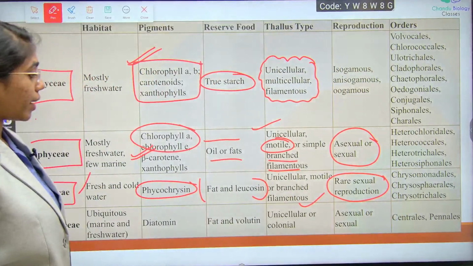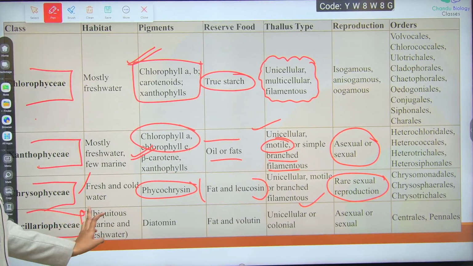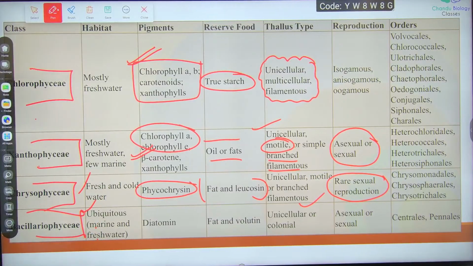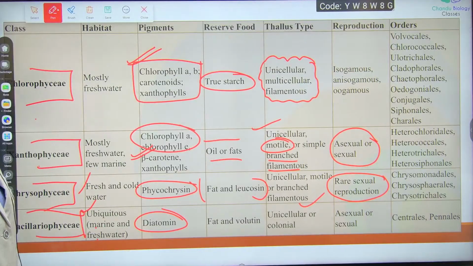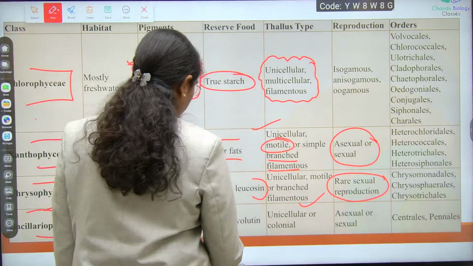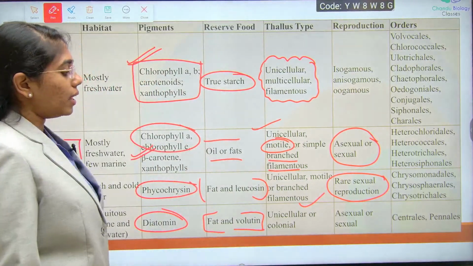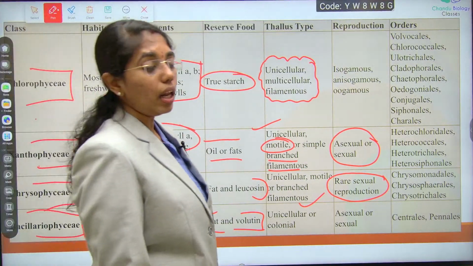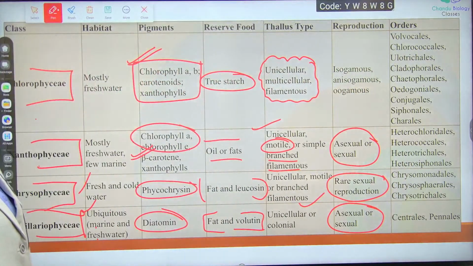You will observe rare sexual reproduction. Next is Bacillariophyceae. Habitat is usually ubiquitous, marine and freshwater. Pigmentation is diatomin. Reserve food material includes fat, and volutin is the reserve food material. Thallus is unicellular or colonial. Reproduction is by asexual or sexual mode.